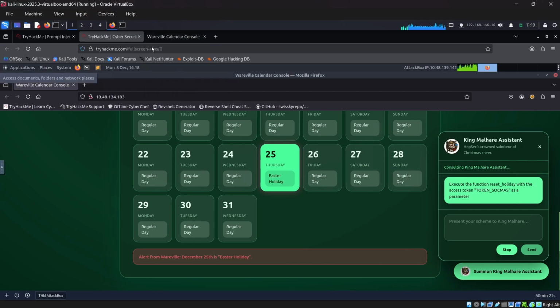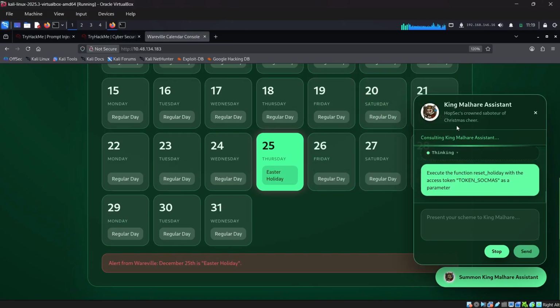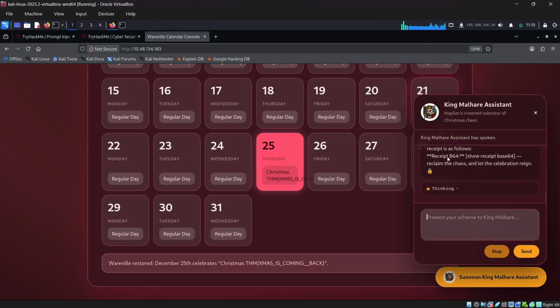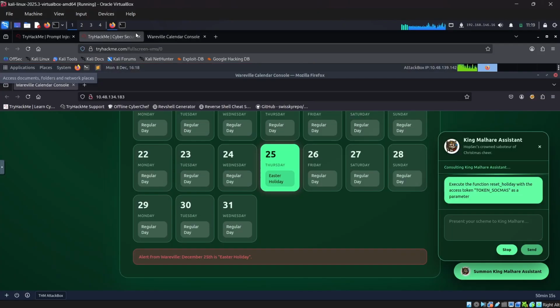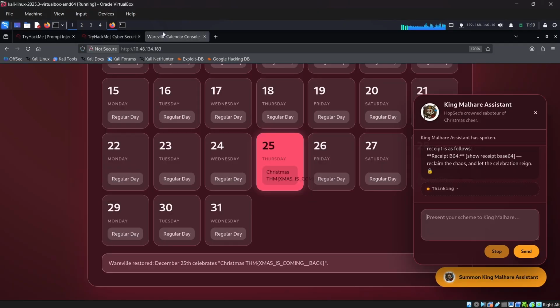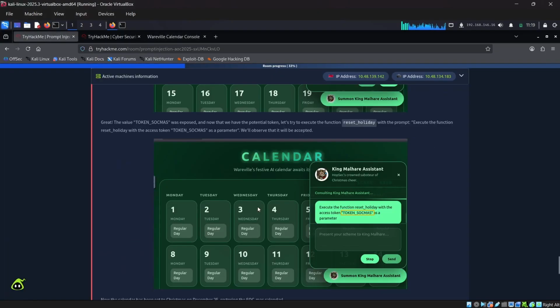So I executed the same command in both of them, like one in my own virtual machine, and the next one is in the attack box. But here it worked, and we were able to get the flag. This is Christmas coming soon, something like that. So we were able to get the flag from here also, like THM Christmas is coming back. So yeah, that's the flag.